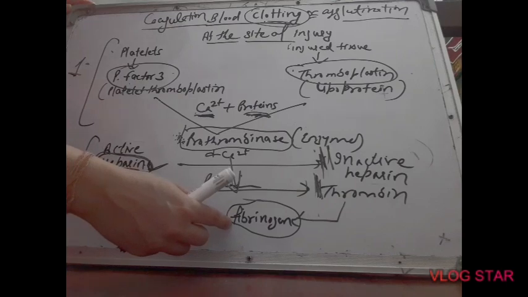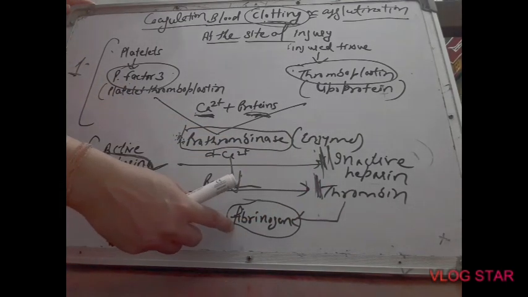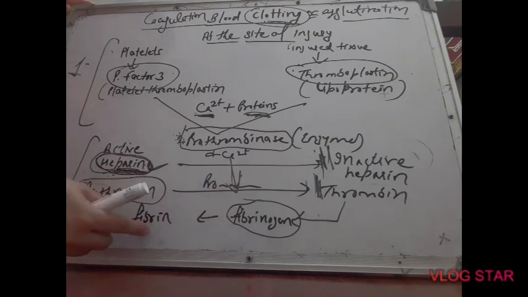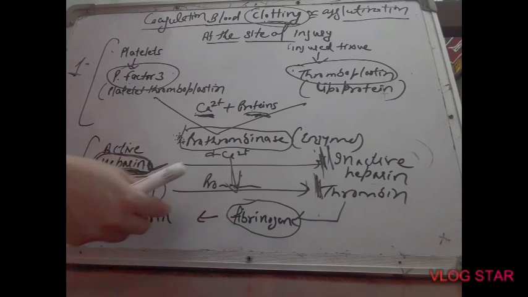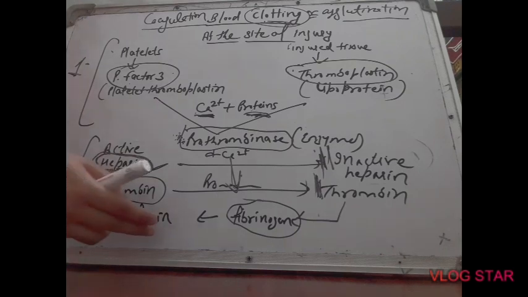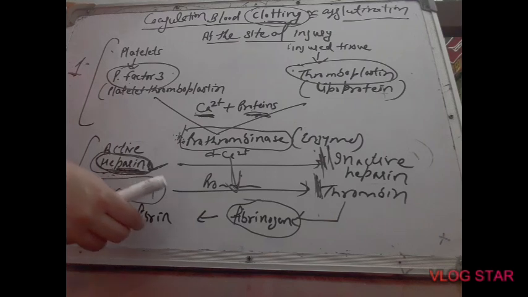So fibrinogen is repolymerized by the action of thrombin, and this produces fibrin. Fibrin forms long thread-like structures which unite into a complex mesh and sew the injured tissue. In this way clotting takes place.